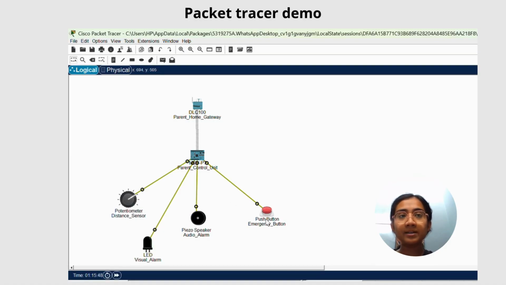Instantly, the system bypasses the distance threshold logic. The microcontroller executes the override branch, forcing both the visual LED alarm and the piezo audio speaker to activate. This real time test confirms that our manual panic trigger works perfectly under any proximity condition, ensuring maximum safety.